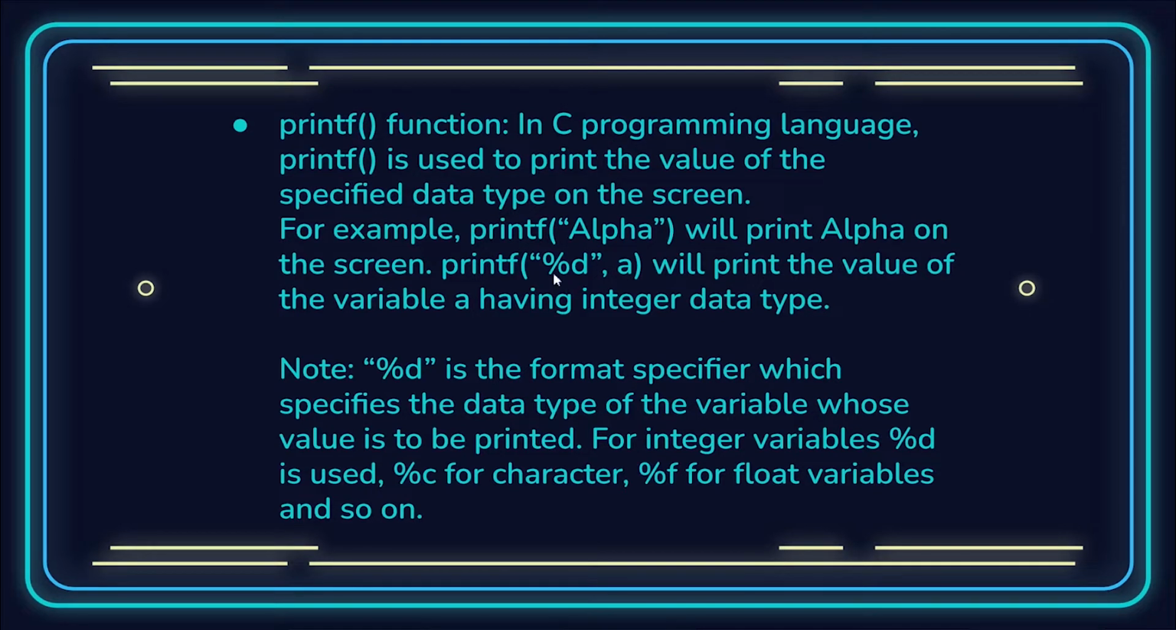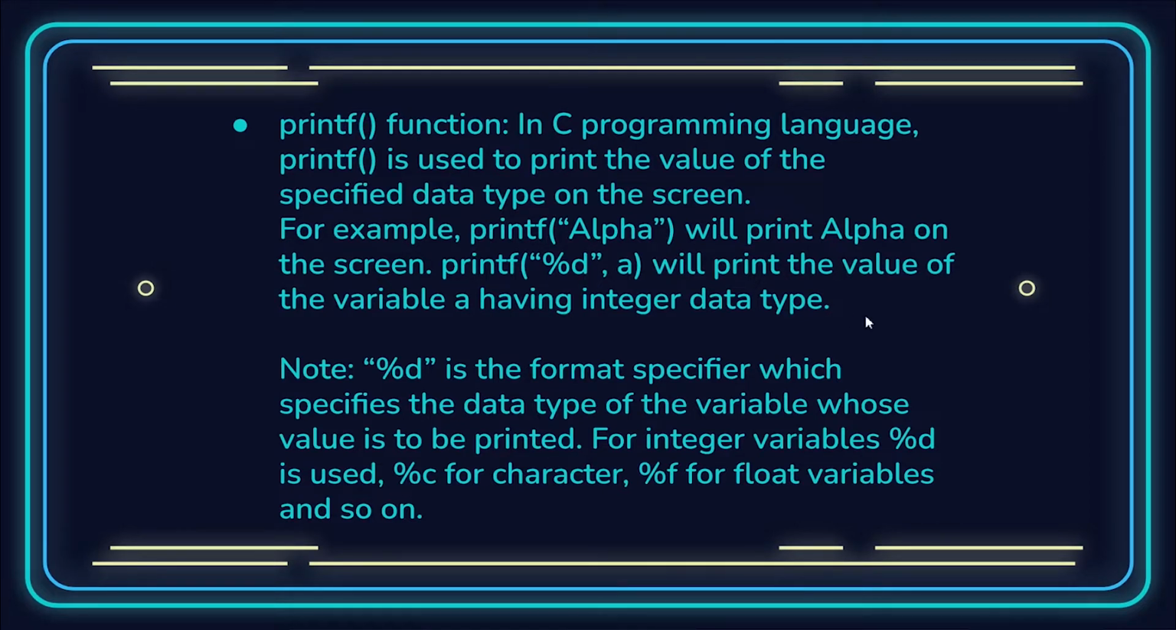Now you might be wondering what this %d is doing here. That has also been mentioned here. That %d is the format specifier which specifies the data type of the variable whose value is to be printed. Like I mentioned earlier, every variable is associated with a certain data type. So you must specify the format of the type of the data that is stored inside that variable as you are using the printf statement. For that, this %d is used.